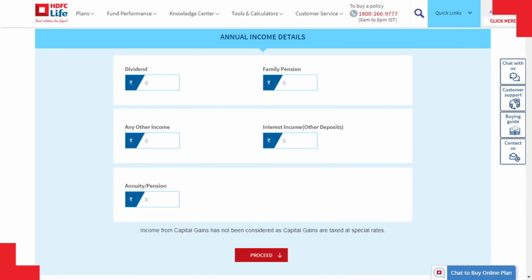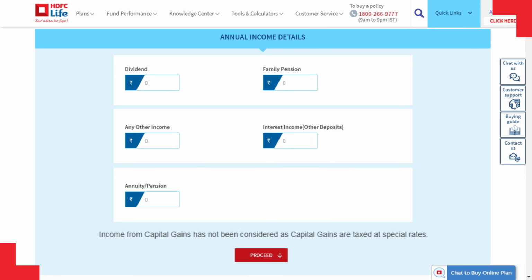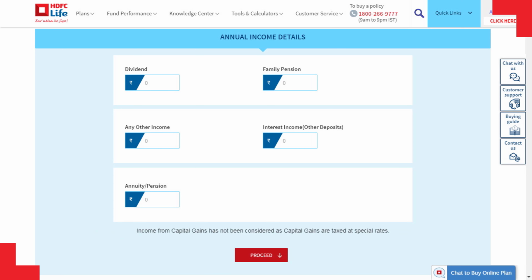Note that income from capital gains is not considered for calculation as capital gains are taxed at special rates. Hence, it will not impact your decision between the old and new regimes. Please ensure that you use the correct fields for the applicable income and click on Proceed.